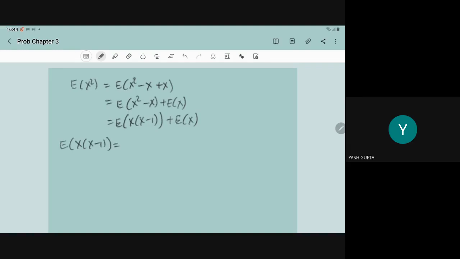So by definition, it is summation over all x of x into x minus 1 into f(x).